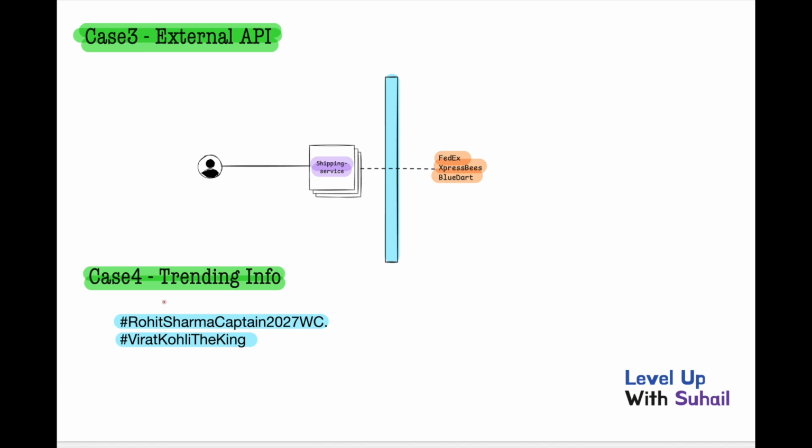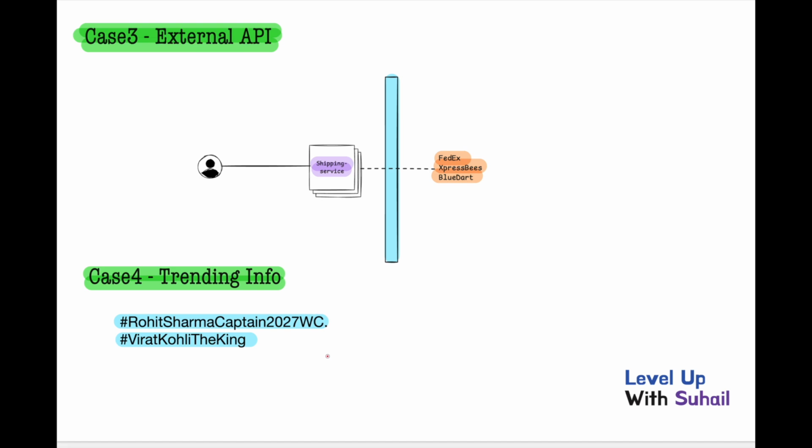Now the fourth use case could be trending info. For example, currently the trend is going: Rohit Sharma 2027 World Cup, Virat Kohli the king. Sometimes the business wants to know the user behavior in real time, not after 10 days. For example, if Twitter sees people are tweeting about certain topics, it needs to be shown immediately to the user so that users get engaged with the website. There is no point in finding a trend after 10 days.